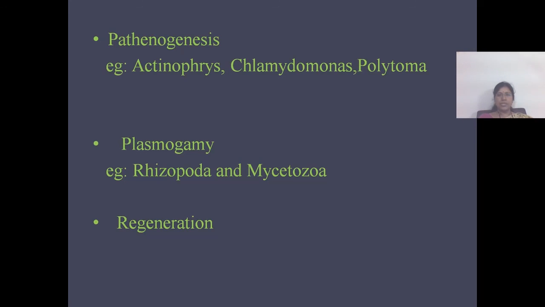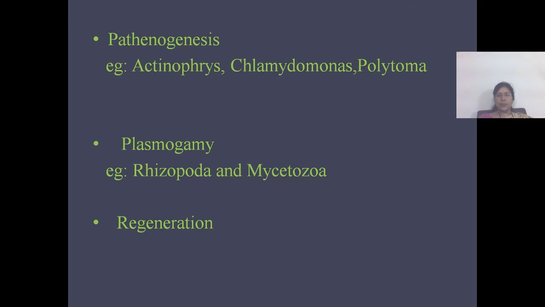Two female individuals come closer together and are enclosed in a cyst. The nucleus of each individual will divide into two. One nucleus of one individual is fused with that of the other, but the remaining nuclei, one in each of the two individuals, will develop parthenogenetically into adults.